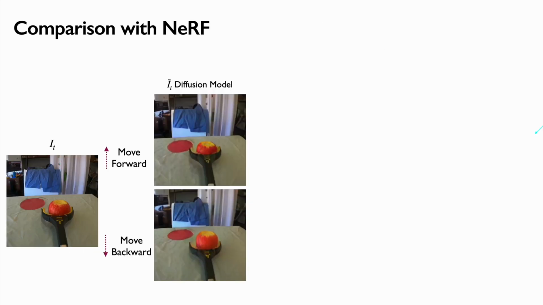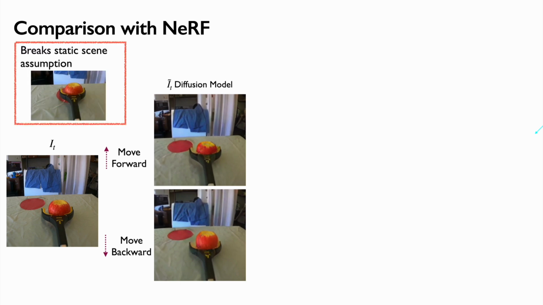Compare images generated by the diffusion model to those generated using a NeRF-based approach from Spartan. The moving object breaks the static scene assumption made by NeRF. Thus, Spartan masks out the gripper before training the NeRF and learns policy for the grasping task. This strategy fails in our task, since pushing will inevitably move the object.